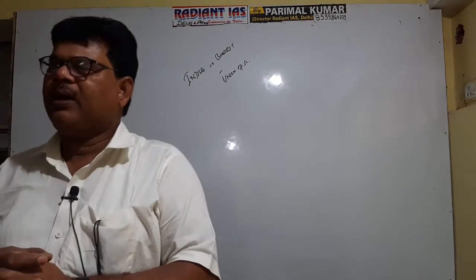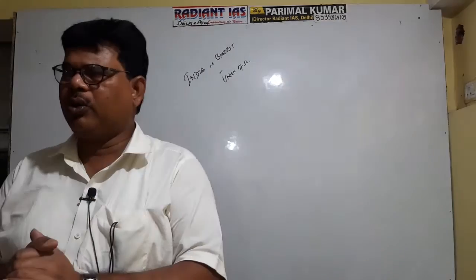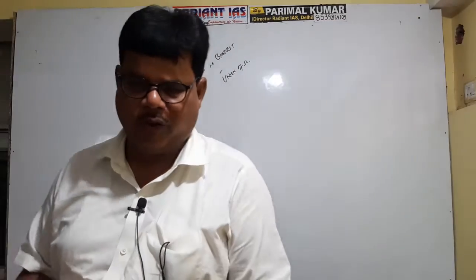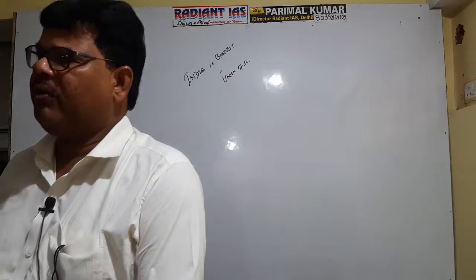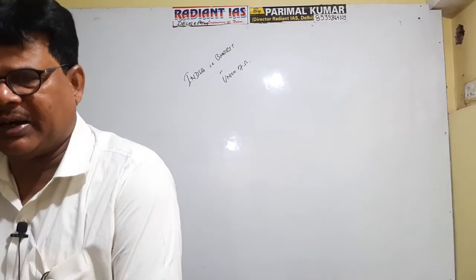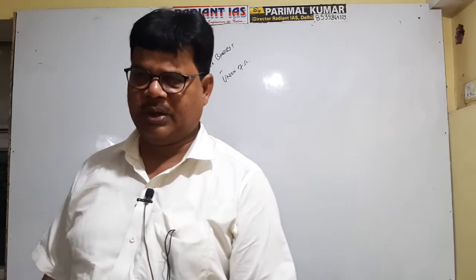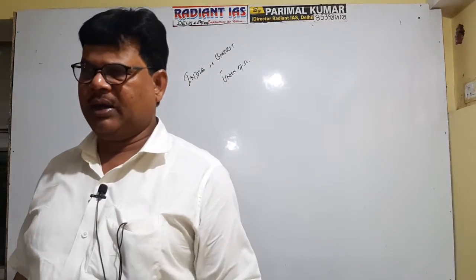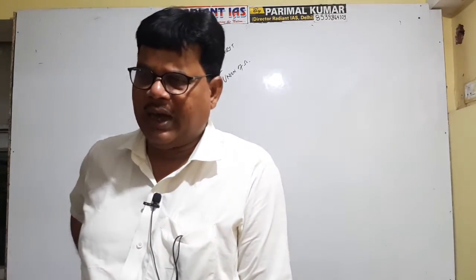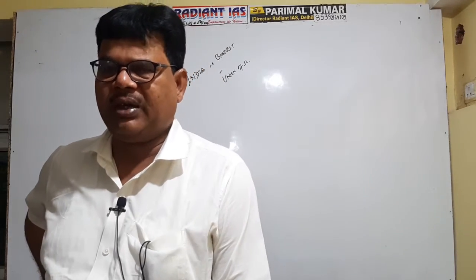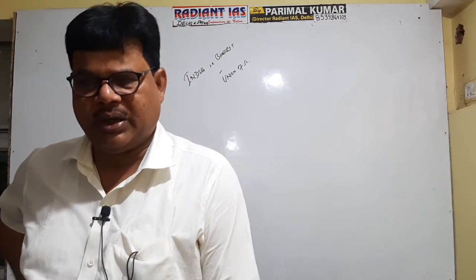The first effort to provide a federal form to India was made under the Government of India Act 1935. But due to non-participation of the princely states, the proposed Indian Federation did not come into existence.